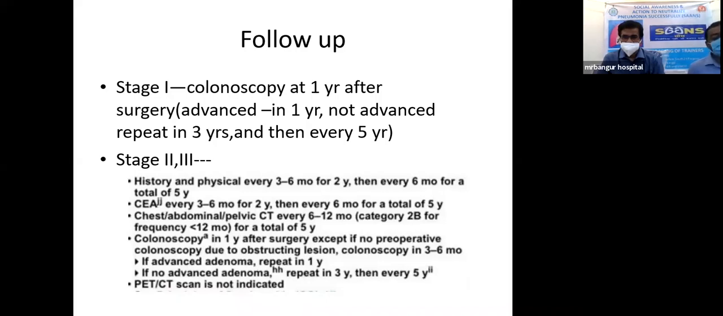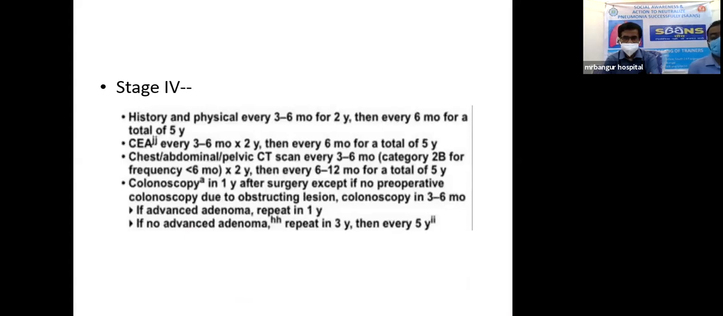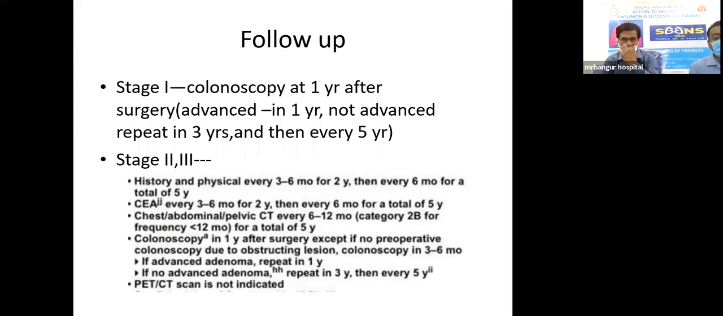Now, stage 2 and 3 diseases, we have to check the patient with history along with physical examination every 3 to 6 months for 2 years, and then every 6 months for a total of 5 years. Now, next is stage 4, where history and physical examination is the same, like stage 3, where 3 to 6 months for 2 years, and then every 6 months for a total of 5 years is checked. But in all these cases, we will go for checking of CEA levels.